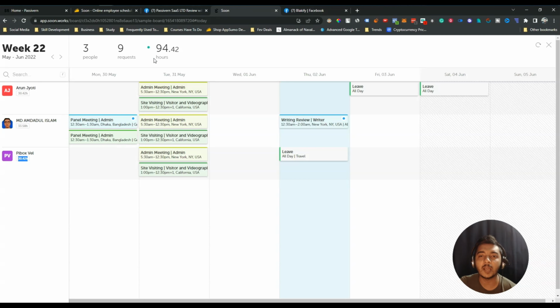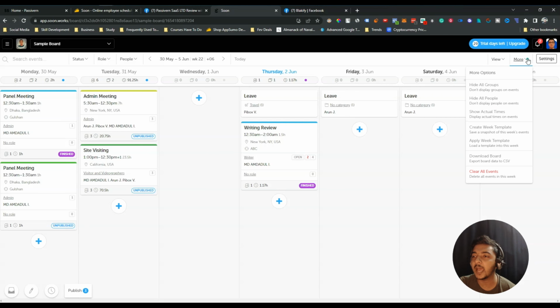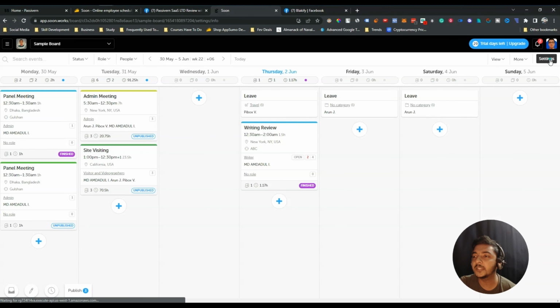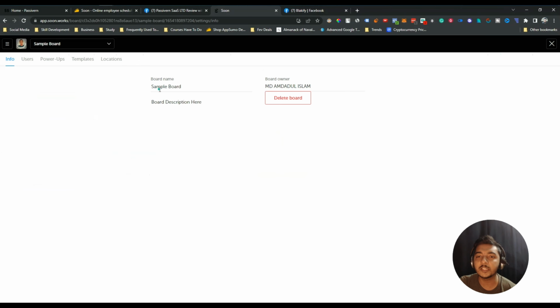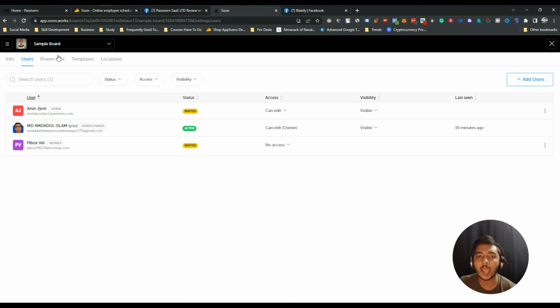Similarly, you can filter here depending on day, week, and month. And these are the things. And here in the mode section, here have hide all groups, hide all people, show actual times, then create week template, apply week template. So you can do these things. Basically, you can download the board from here also. And there have settings, so you can control the settings basically. And in the setting, there have the option to change the board name, to change the board description, and here I have users, so you can add users specifically into a board.